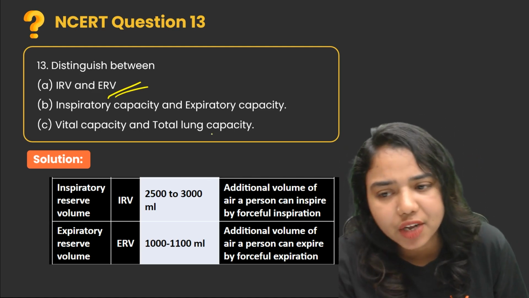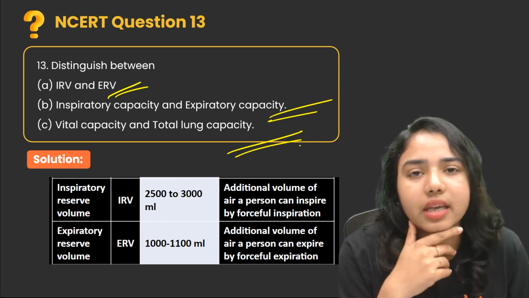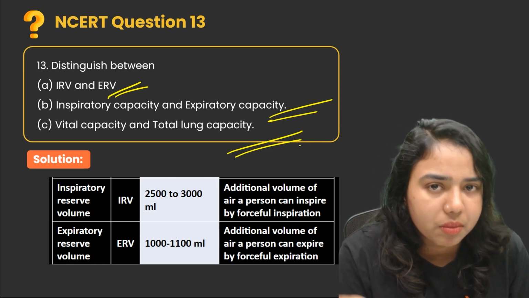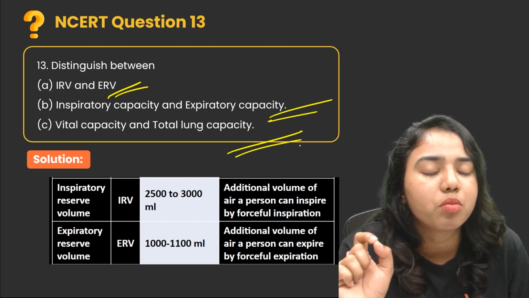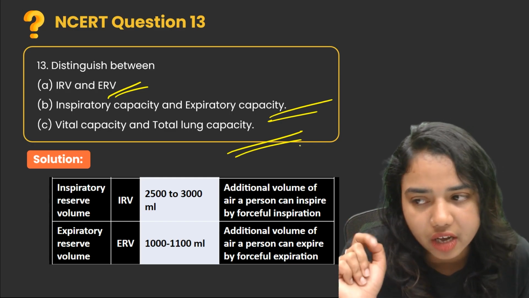Number 2, inspiratory capacity and expiratory capacity. Number 3, vital capacity and total lung capacity. Okay, so this question comes from the topic respiratory volumes and capacities, and that is one of the most important topics in our chapter. Okay, first one, IRV and ERV.